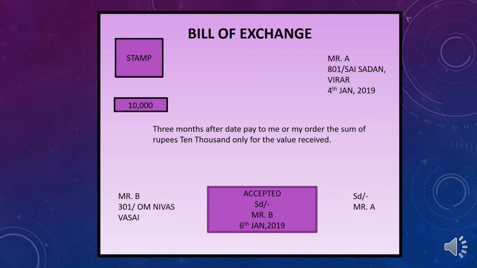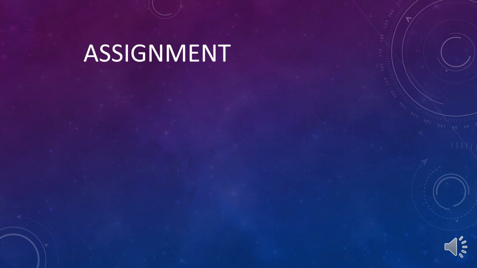It should be accepted. See over here, accepted is written and it is signed by Mr. B and he has put up the date also. That means the drawer has drawn this bill and it is accepted by drawee, then only it is known as a bill of exchange. I hope this topic is clear to you.